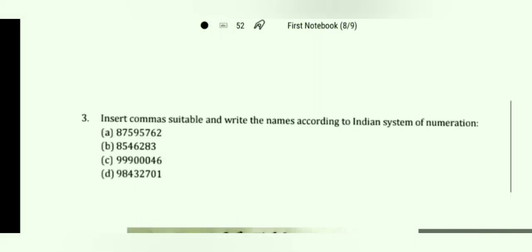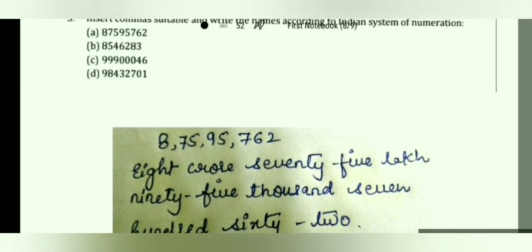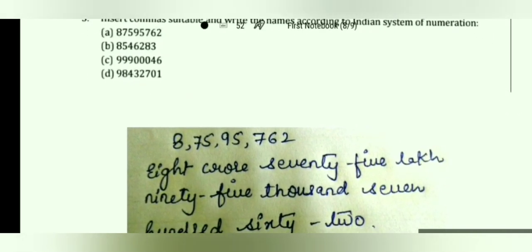Now we can come to our third question, that is to insert commas suitably and write the numbers according to the Indian system of numeration, that is ones, tens, hundred, thousand, 10,000, lakh, 10 lakh, crore, 10 crore.